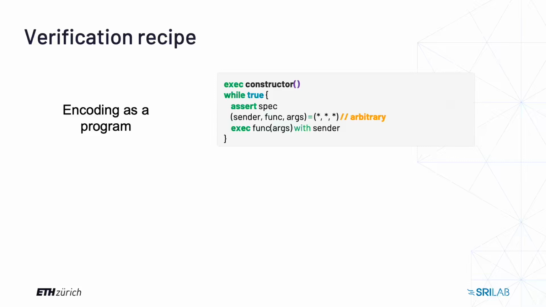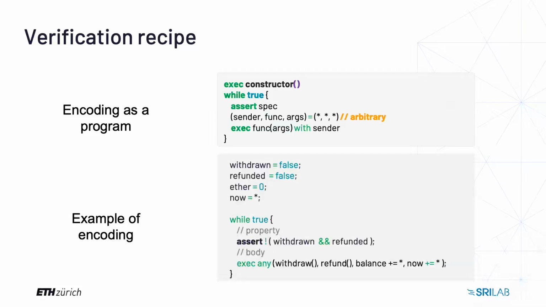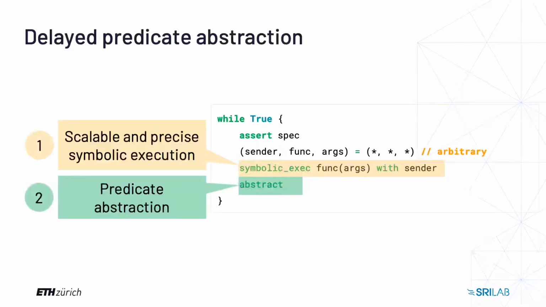For the example we use so far, the encoding will look like you see now below. The spec, the contract cannot be both refunded and withdrawn, will become an assertion, and the body will become arbitrary function execution. To correctly represent the Ethereum behavior, we added one more function, increment of the current time. The unresolved problem we have now is the infinite or very large state space of this program. Let's see how to deal with it. The first thing we do to shrink the state space is symbolic execution.